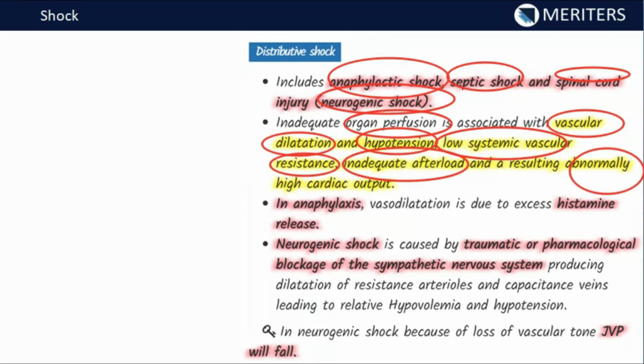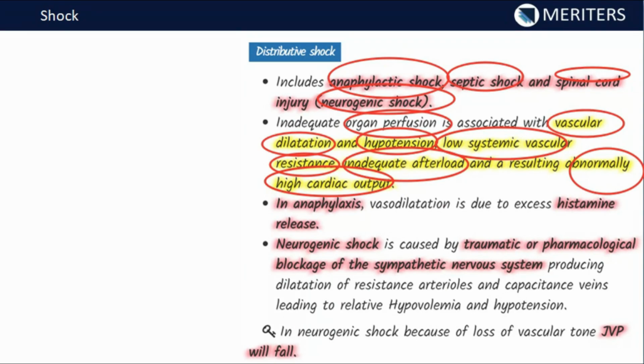abnormally high cardiac outputs. Now this is strange that in the distributive shock we are going to have high cardiac output, which is abnormal, but it will be the case. So again, remember this, in the distributive shock there will be abnormally high cardiac output.